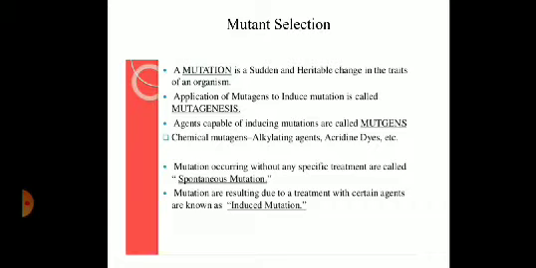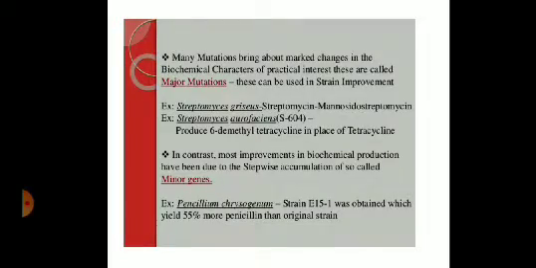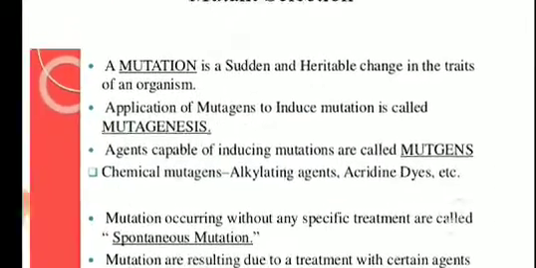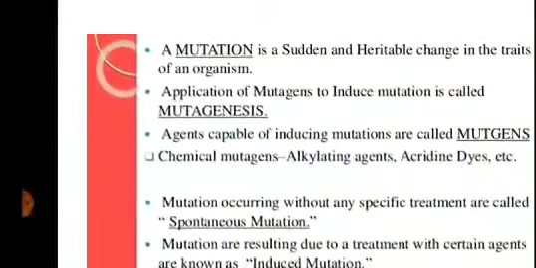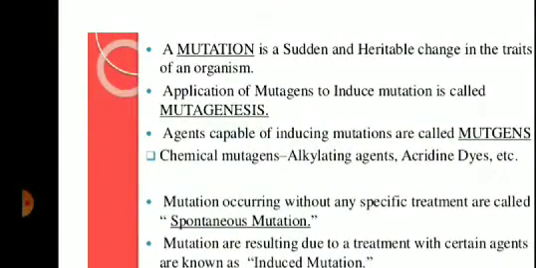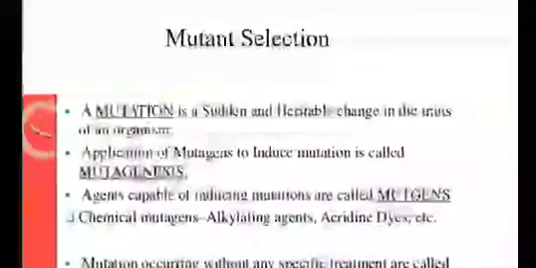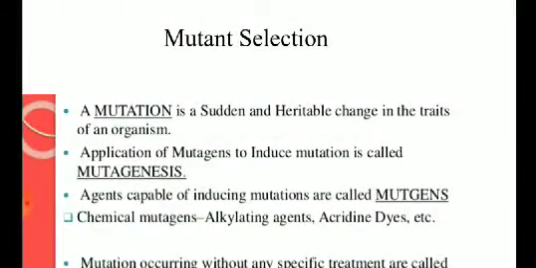Let us first understand. So the first concept is mutant selection. Let us first understand what is a mutation. What is a mutation? A sudden heritable change in the genetic makeup of an organism is called mutation. Mutation can be spontaneous, mutation can be induced. Spontaneous means what? They occur automatically, not because of exposure to certain radiation or chemicals. We are not going to do it. It occurs automatically during DNA replication. There is a mistake and it causes mutation.